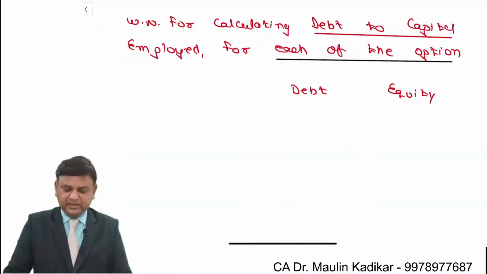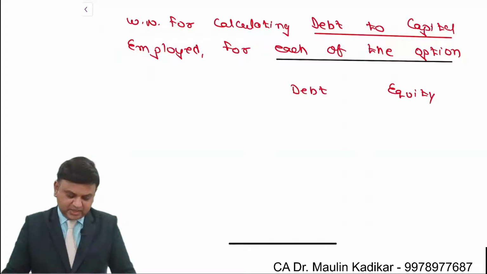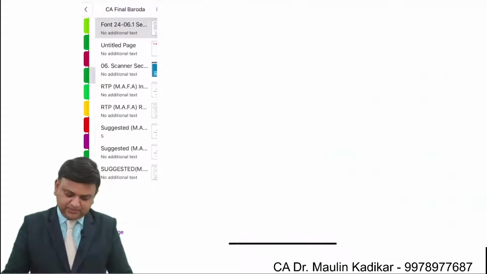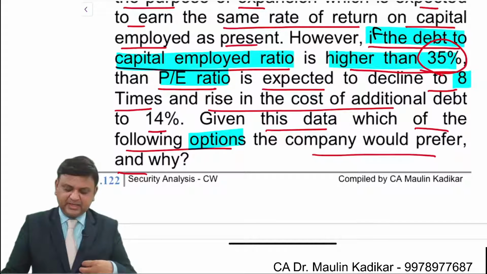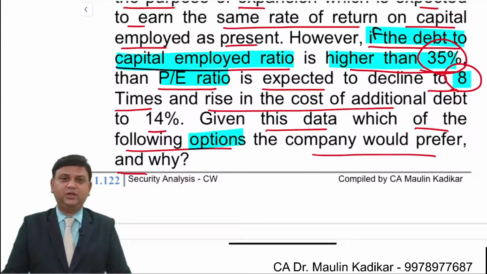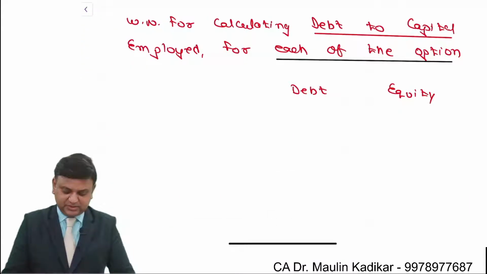We are required to compute the debt to capital employed ratio because the question says that if the debt to capital employed ratio is higher than 35%, then the price earning ratio will fall. So we need to compute the debt to capital employed ratio for both the options.